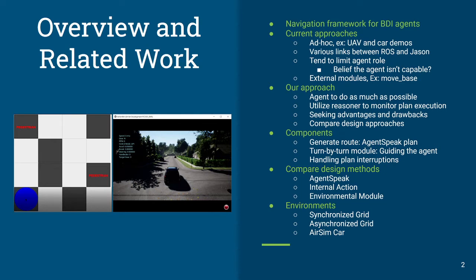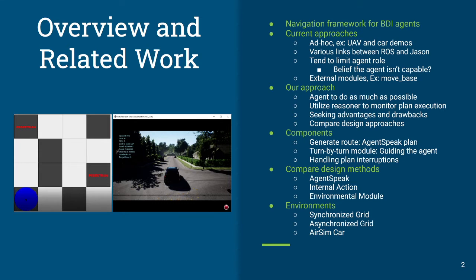Now there are current approaches for solving this type of problem, and certainly there have been other projects that have shown the feasibility of using BDI, or belief, desires, intentions, agents for controlling different types of mobile robots such as UAVs and cars. They tend to be tied to specific implementations, so a specific agent implementation tied to a specific type of UAV or a specific type of robot. Now, certainly there are projects that link the Robot Operating System, for example, with JSON as a means of trying to generalize things out.